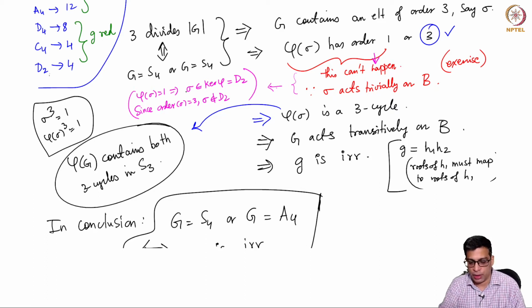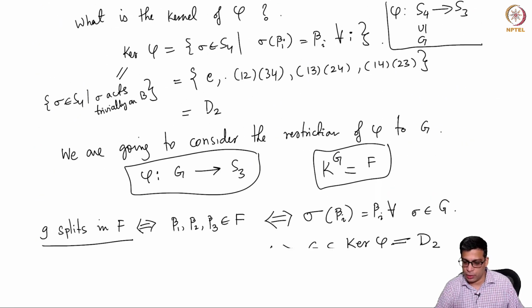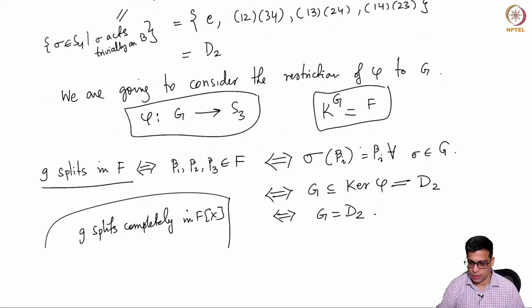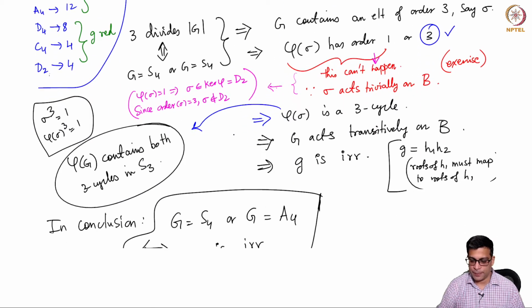If phi of sigma is 1, that means sigma is in the kernel of the map phi, right? But the kernel of the map phi is D2, as I noted earlier in the proof. The kernel consists of those permutations that fix the beta i's, and that means it exactly consists of these permutations. But this is a problem now, because D2 is the Klein 4 group. In particular, it has order 4, but the order of sigma is 3. So basically what I am saying is that an order 3 element can't be inside an order 4 group. Okay, so phi of sigma cannot have order 1.